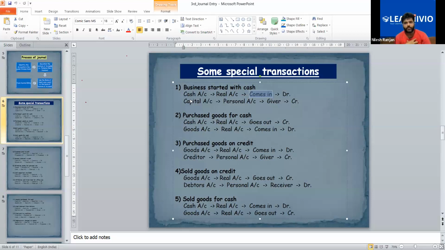I will not give you a difficult question for homework because you have not understood yet. I will solve one question in detail and then I will give you homework. But try to solve one or two questions from your book. Generally, we refer to T.S. Grewal. If you have it, okay. Otherwise, if you're using any other book, no issue. Find a question on journal entry and try to solve it.